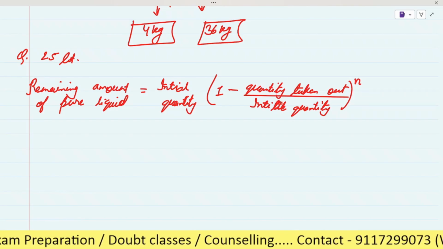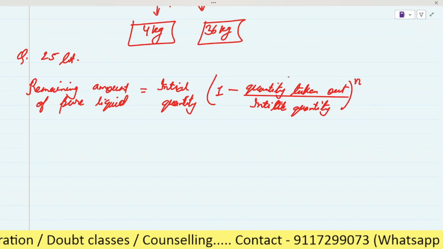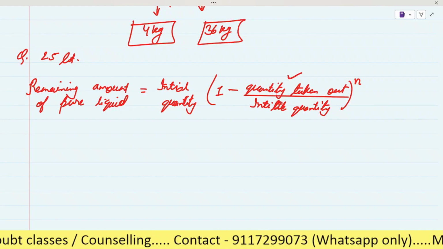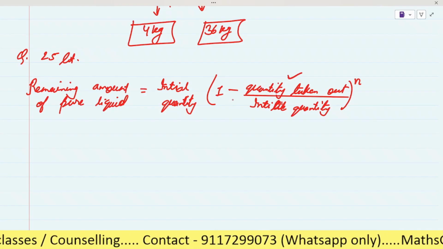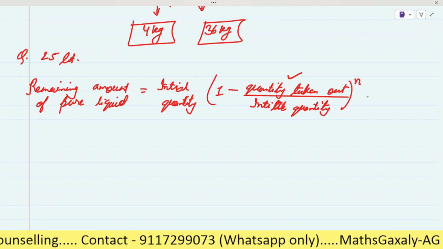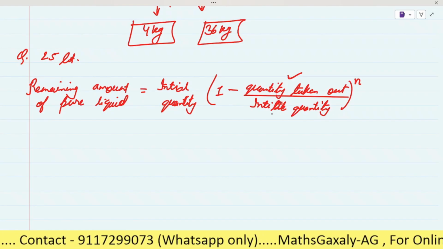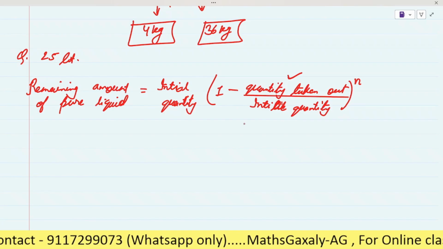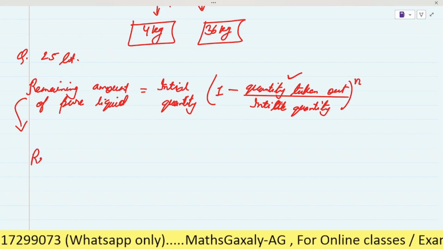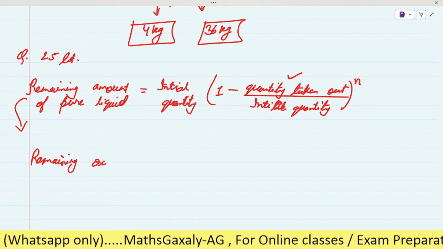As here it is asking how many liters of the mixture is released, we have to find this value. The remaining amount of pure liquid, we know it, 9%. Initial quantity, we know it, it is 25%. 1 minus quantity taken out, we have to find it. Total volume of the vessel means initial quantity, that is 25.